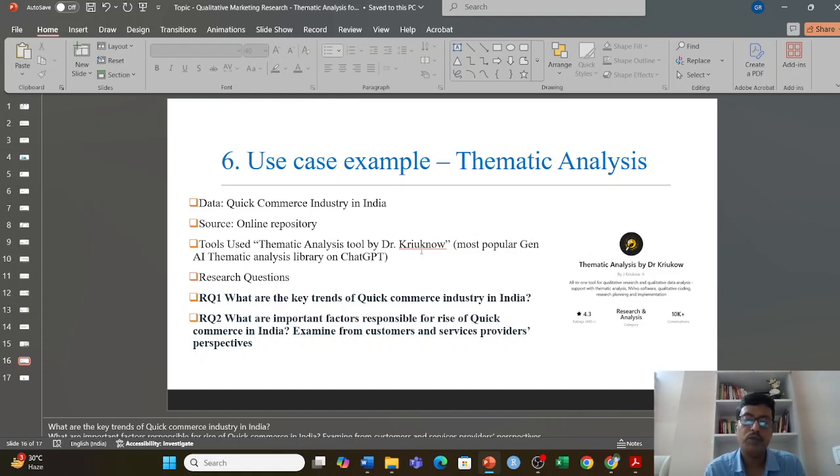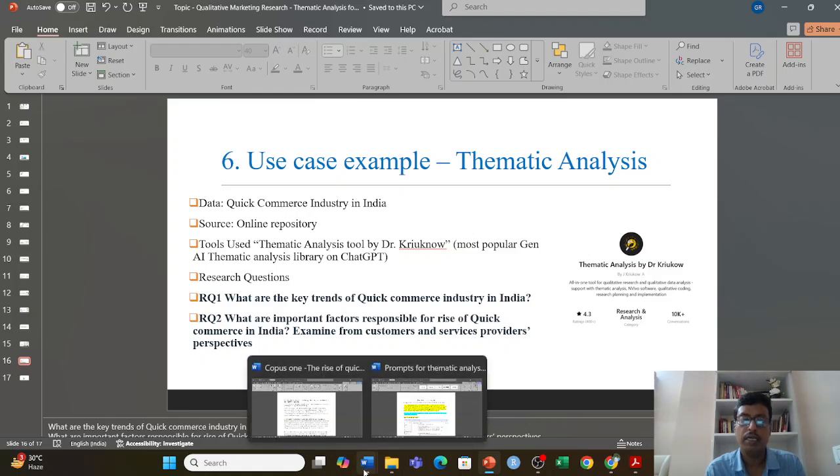And here I have come up with two research questions. The first research question: what are the key trends of the quick commerce industry in India? And the second research question: what are the important factors responsible for the rise of quick commerce? I can examine it from the customer perspective and the service provider perspective. So I am ready with my data set. You can see it here, I have several data sets.